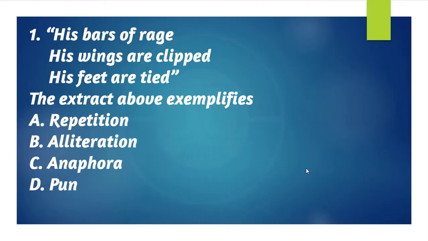Question 1. His bars of rage. His wings are clipped. His feet are tied. The extract above exemplifies A. Repetition, B. Alliteration, C. Anaphora, D. Pun. The correct answer to this question is C. Anaphora.